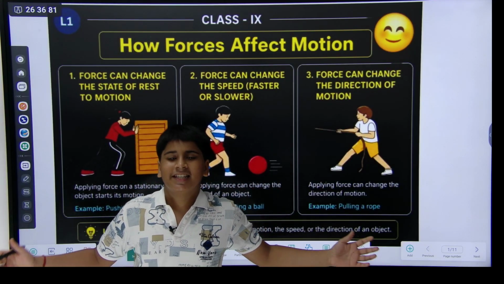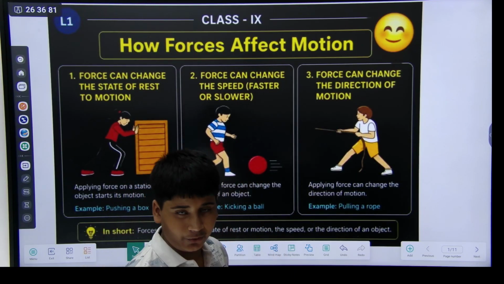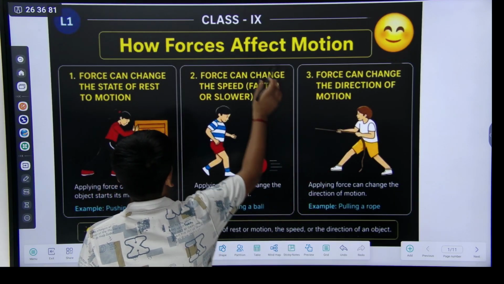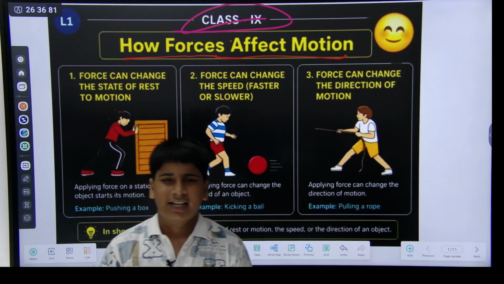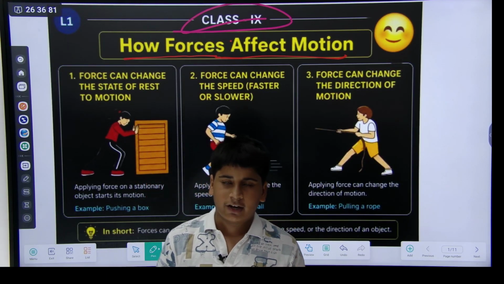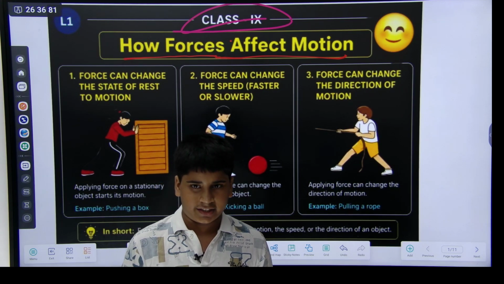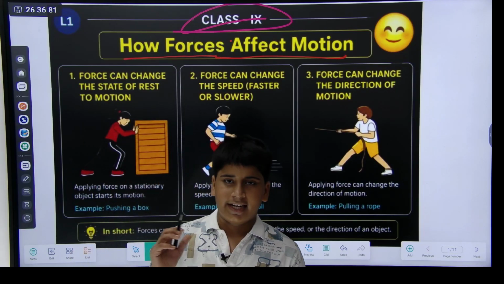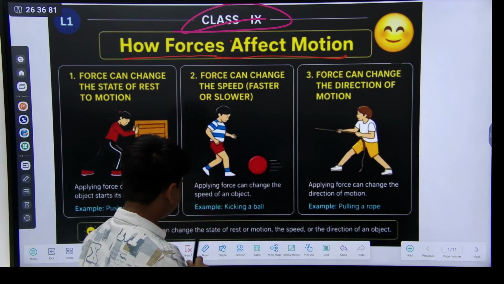Now we study chapter number 6 of motion. How force affects motion. Force affects motion: if an object is moving, the force can change the speed of the moving object, can bring it to rest, and can move it faster or slower. This is force. And you know the definition of force: a push or pull is called a force.